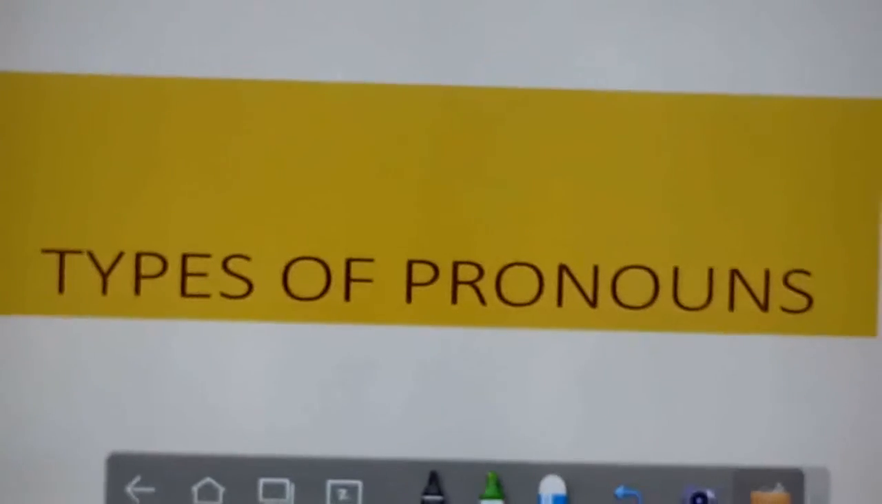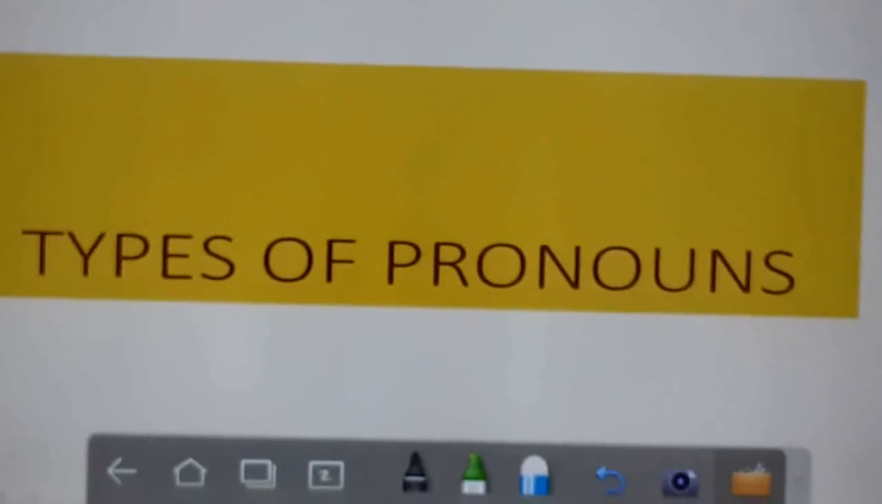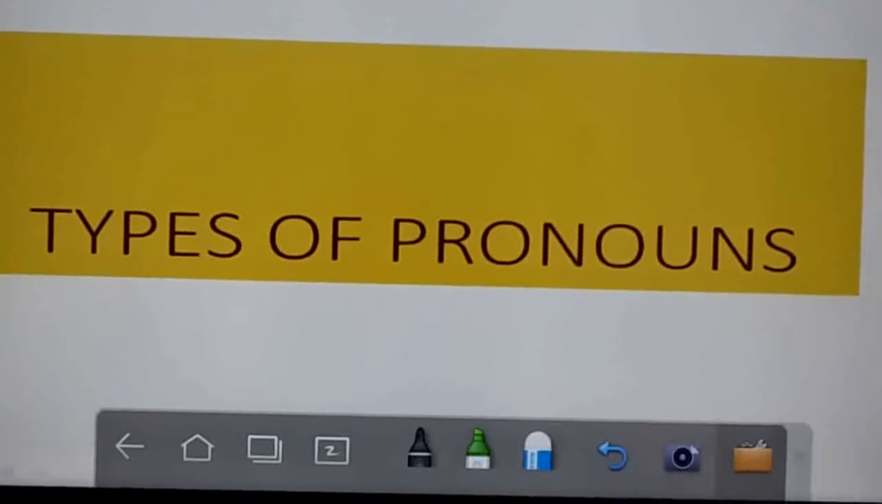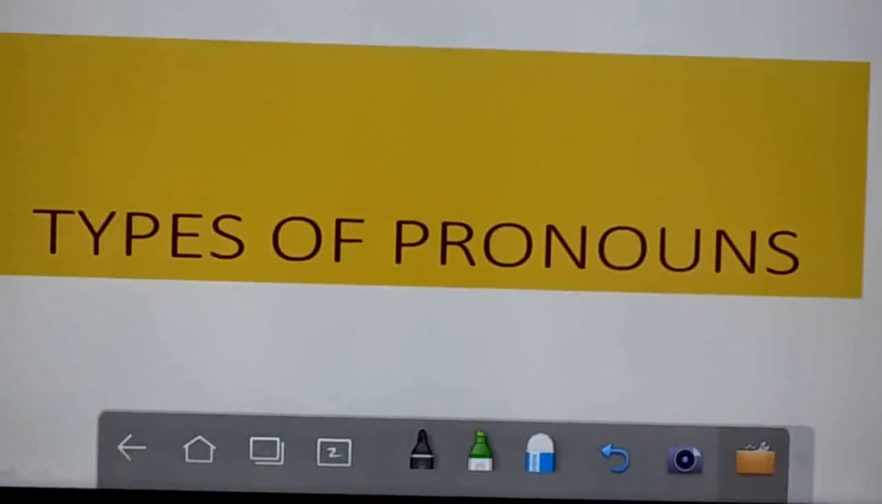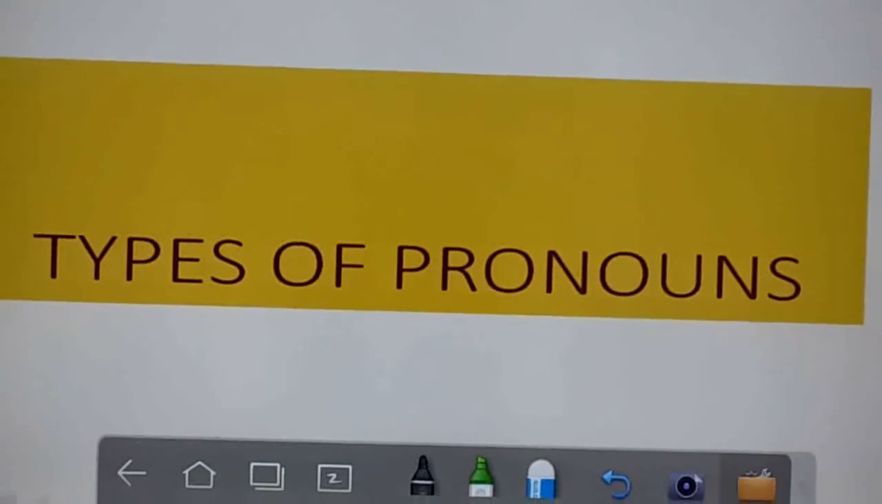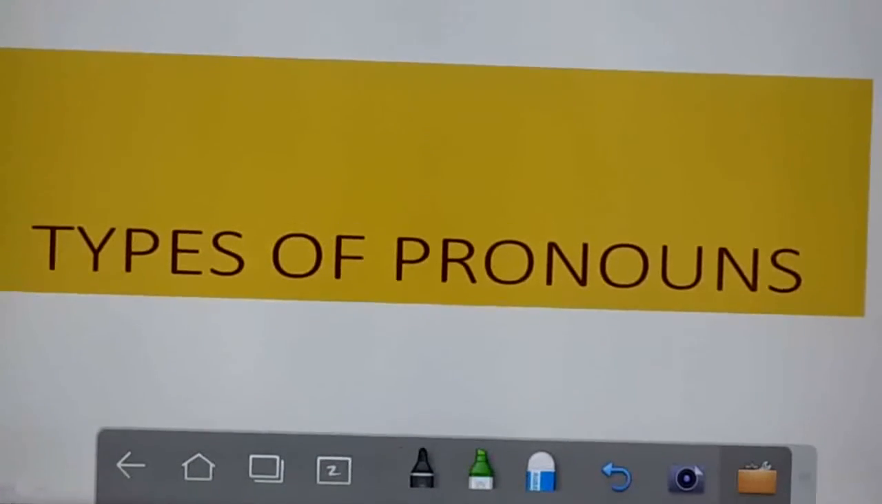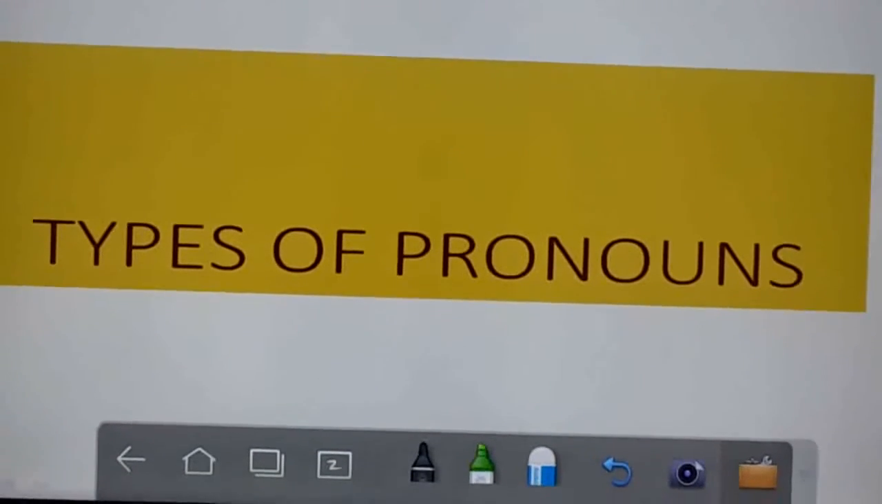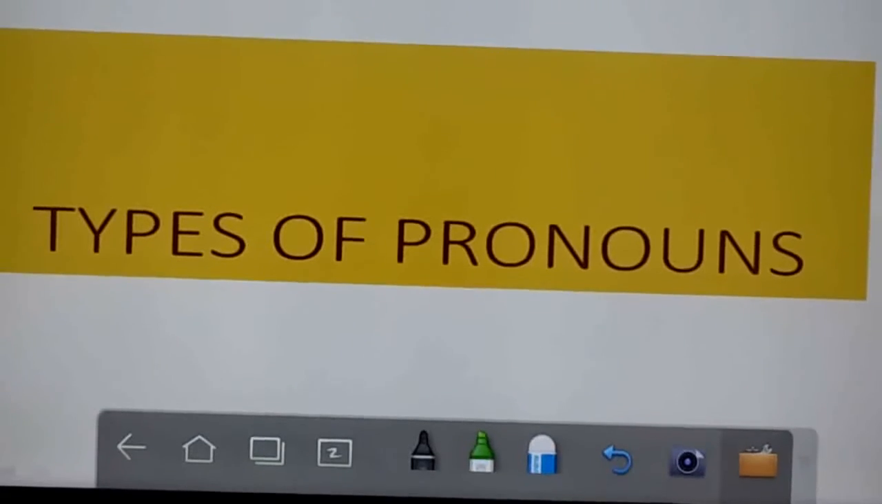Hello, now we are going to see the topic types of pronouns. When do we use pronouns? Instead of nouns. Ram is a boy, he comes from Udmalpet. So instead of Ram, we are using he.